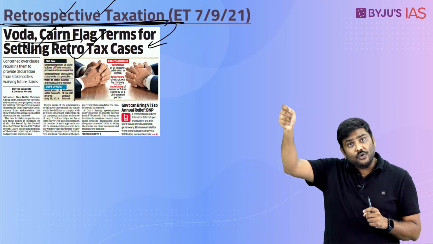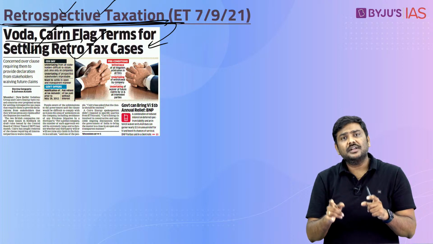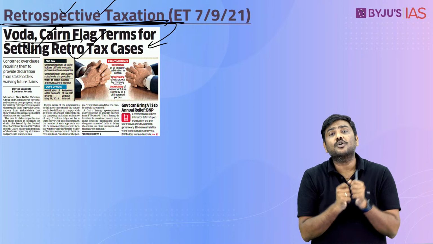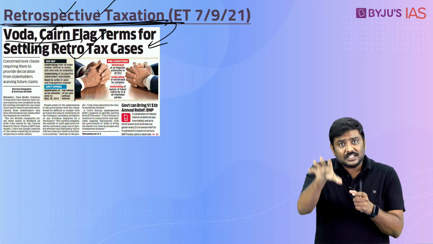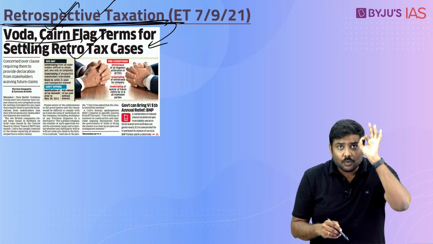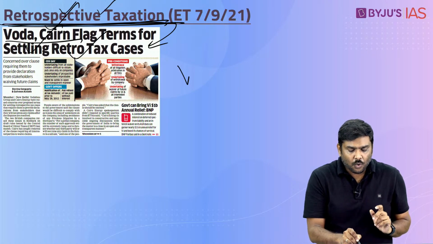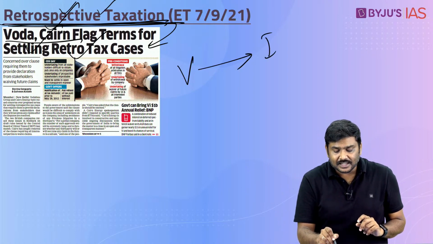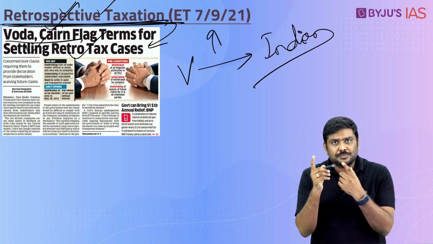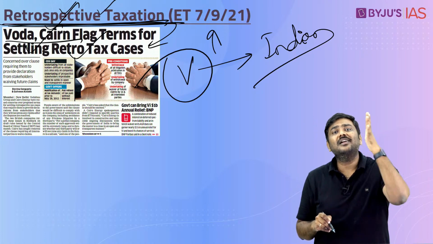scale. Because in the future, if any related party of this company goes into arbitration or to court and files a case against Government of India, and demands payment, and the company, that is Vodafone, has agreed as per the provision of the government, then Vodafone will be held liable for this. Have you understood this? The argument here is Vodafone will settle the case with the Indian government, and in the future any complaint filed on this retrospective taxation issue, Vodafone or Cairn Energy will be held liable,